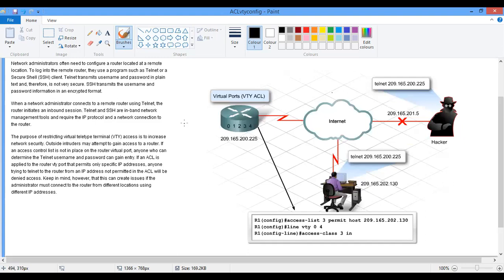So for me to put more conditions, so you know that someone must be on a particular system before you can telnet, I can just create an access list for that system, which is access list 3. I am permitting only a particular host. Look at it there. Only a particular host. Now, when I enter my line VTY, I put access class 3 in. So it's only going to allow this host to telnet to the router.